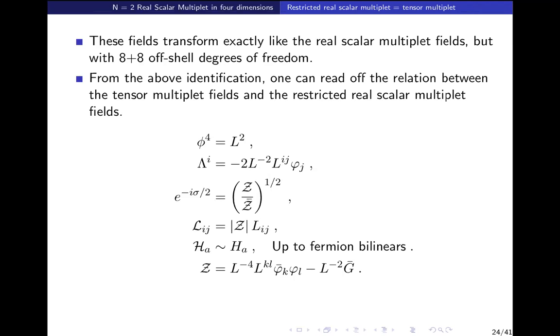So suppose you impose a condition on one field, then you should consistently impose conditions on every other field so that even after the constraints, they still satisfy the supersymmetry algebra. To do that, you begin with one constraint, then keep taking supersymmetry variations. You will keep finding new constraints. If they all close to each other at some point, then that means there is a consistent set of constraints.